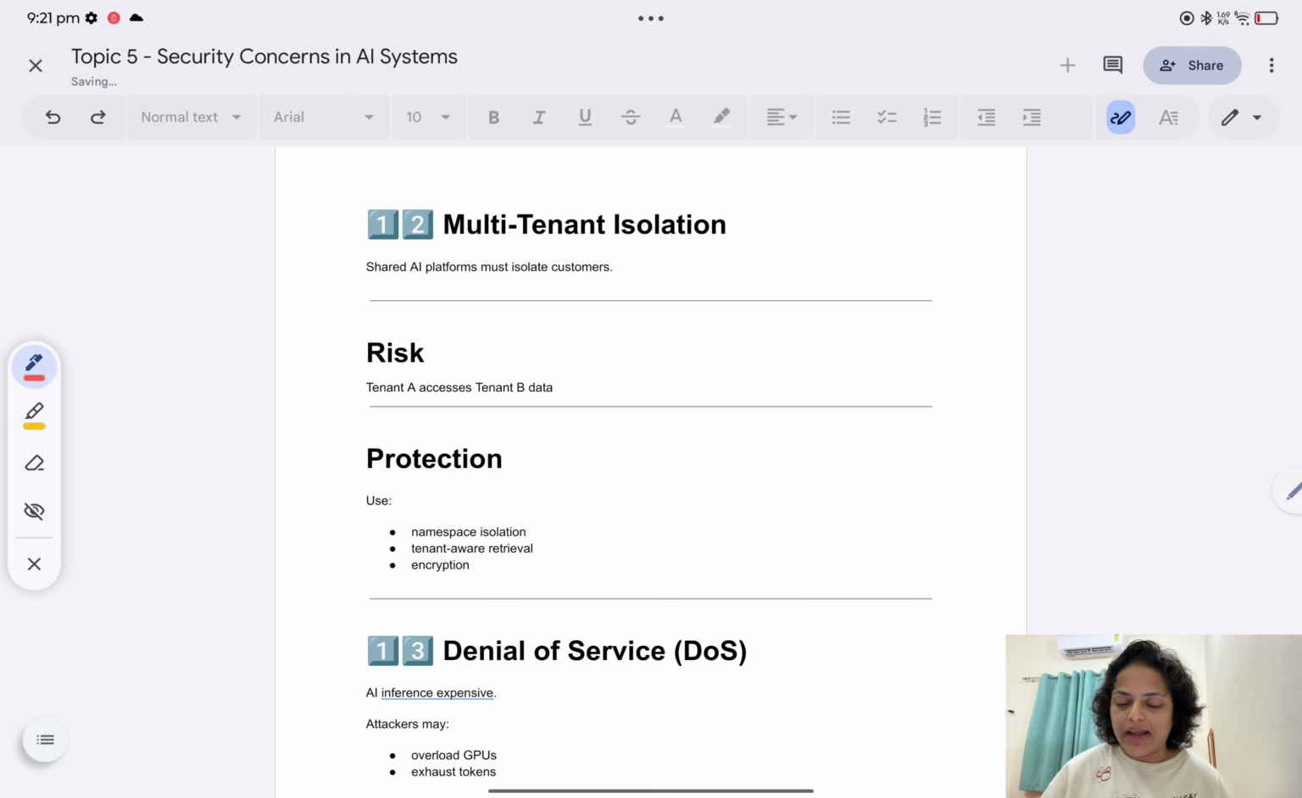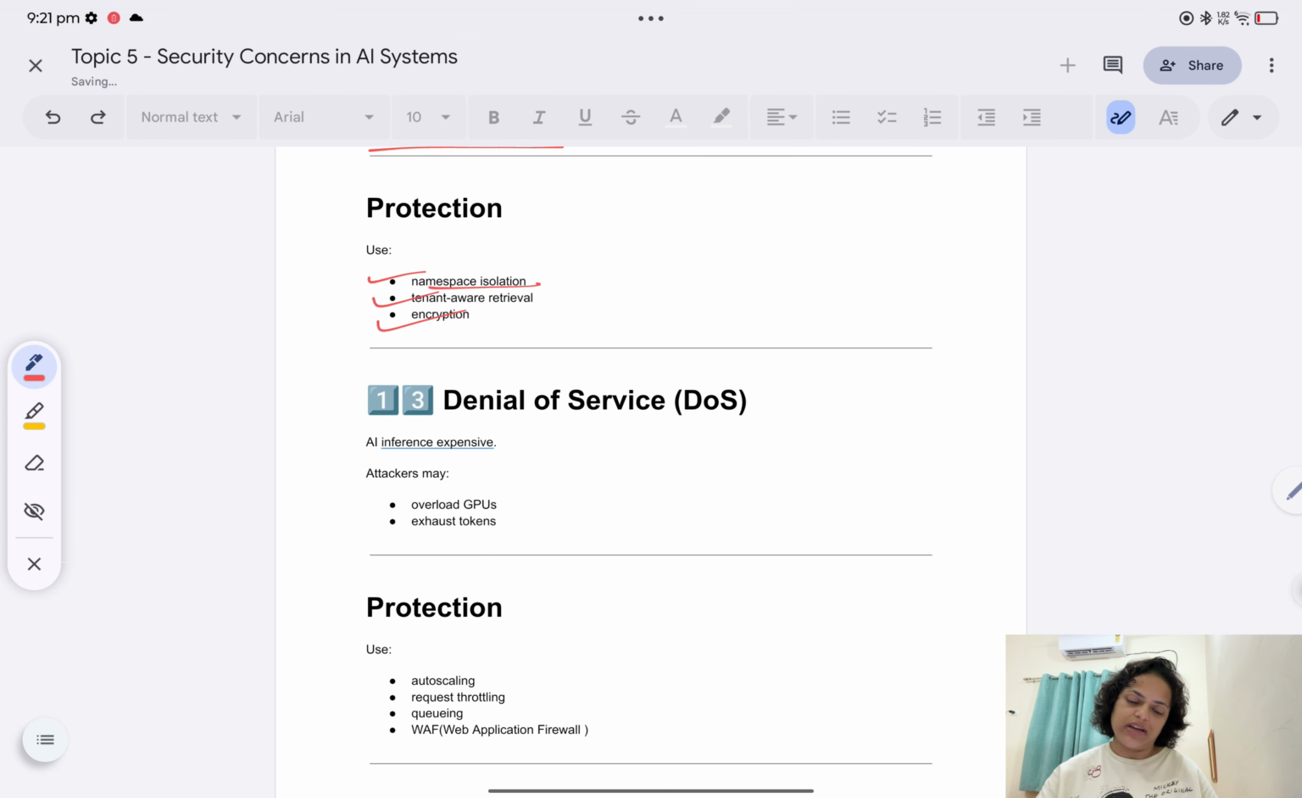The 12th one is multi-tenant isolation. A shared AI platform must isolate customers. Let's say two organizations are there, so their data should be isolated. What is the risk? Tenant A accesses tenant B's data. How can you protect against that? Use namespace isolation, giving a namespace to each organization, and tenant-aware retrieval, and then encryption.